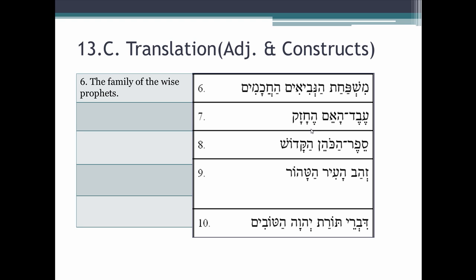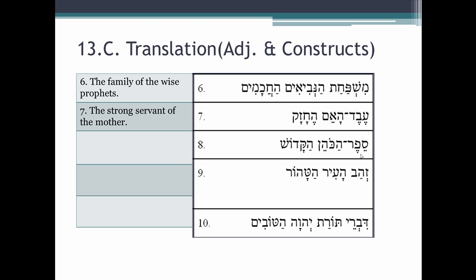Do we have any masculine singular definite nouns over here? Well, it's this one, Eved, because ha'em, the mother, is feminine in meaning and also in gender. So Eved is what we have to partner our adjective with. So the translation would be the strong servant of the mother.